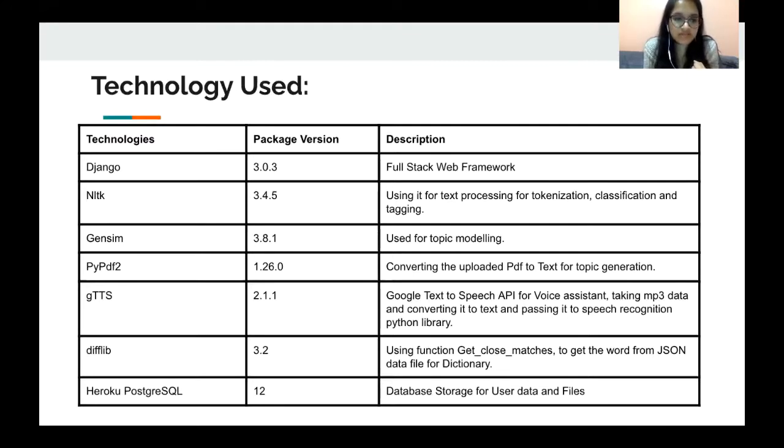Moving on, difflib, the package version that we've used is 3.2. Using the get close matches function to get the word from the JSON data file for the dictionary. And as you know, we have basically hosted our entire project and database on Heroku. So Heroku PostgreSQL is the main technology that we've implemented, and the package version is 12. Heroku PostgreSQL is the main database storage for saving user data and files.